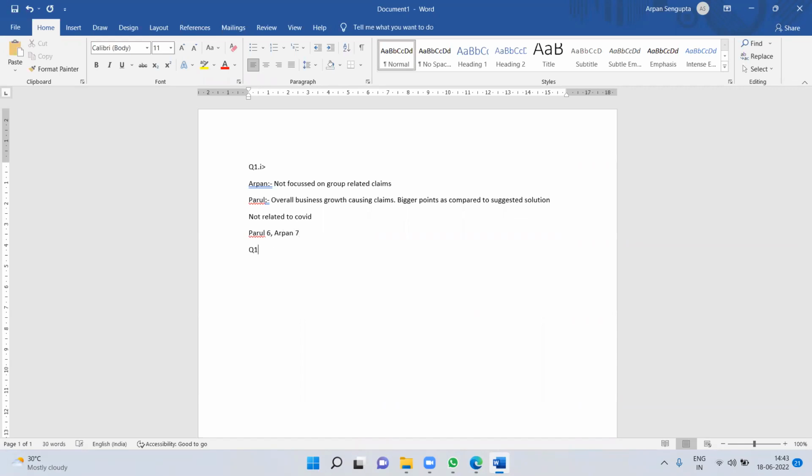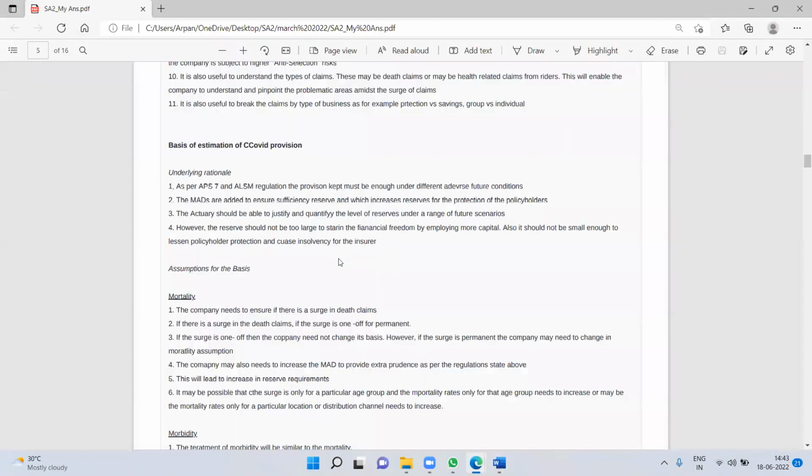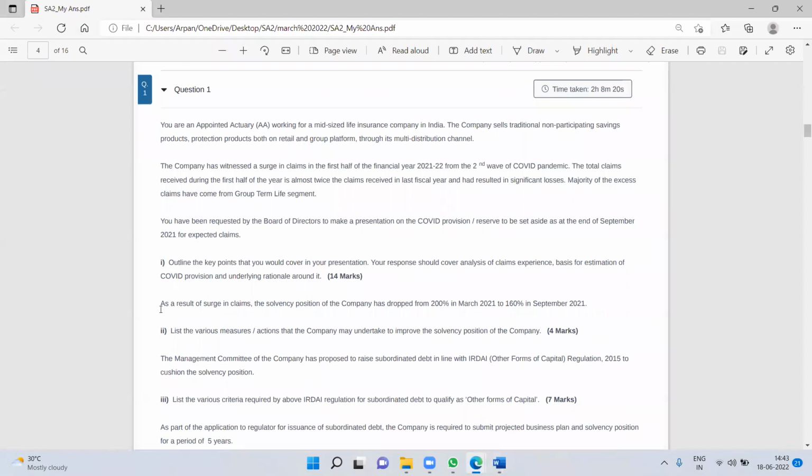So now we'll move on to question 1.2. Now that we have some idea, we can probably move slightly faster. As this was a 14 marks question, this 4 marks question will be slightly faster. As a result of the surge in claims, the solvency position of the company has dropped from 200% in March 2021 to 160%. List the various measures the company may undertake to improve the solvency position.